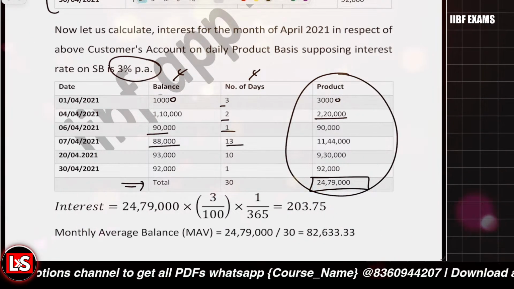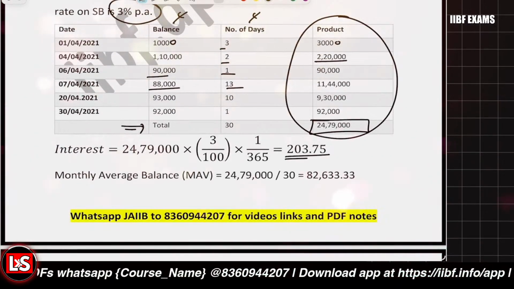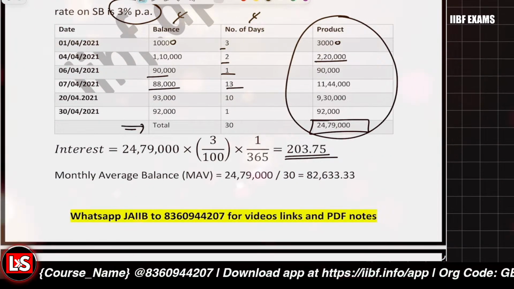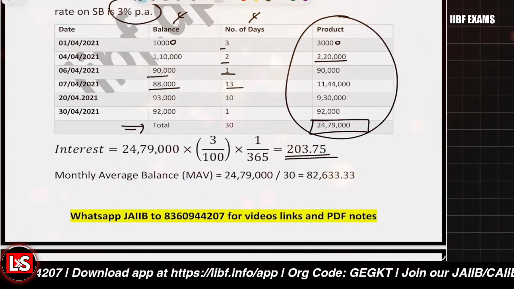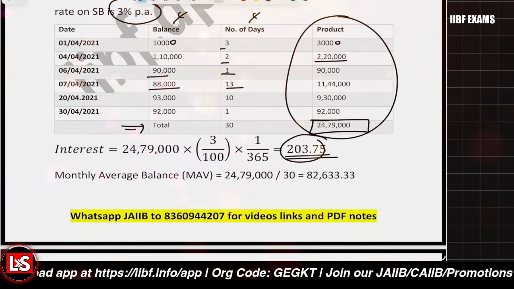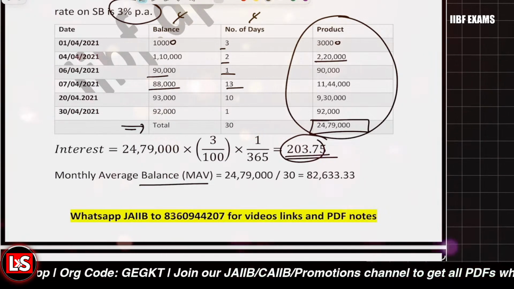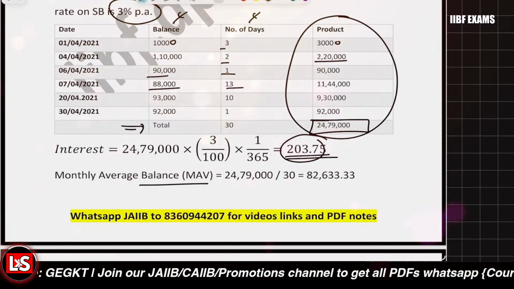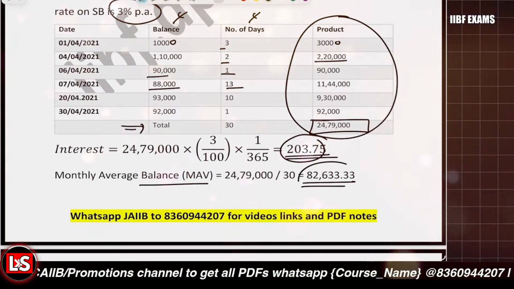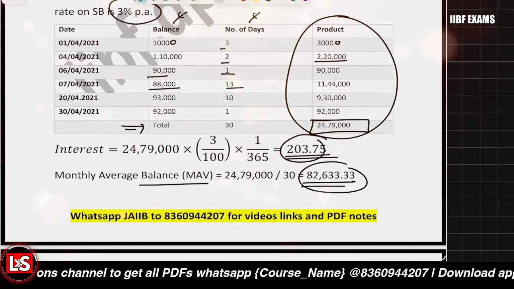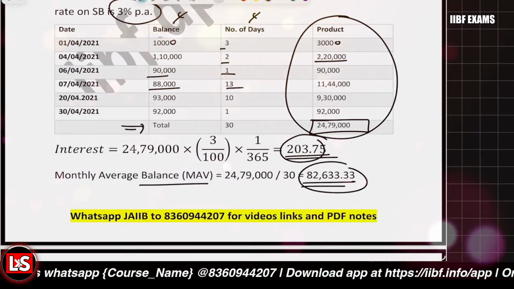For 1 day, the interest calculated was 203.75. And the monthly average balance was what? It is 24,79,000, the total product, divided by 30. That is the average balance maintained for these particular transactions. Clear with it?